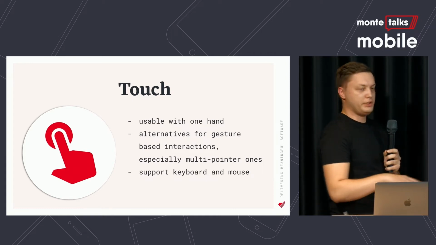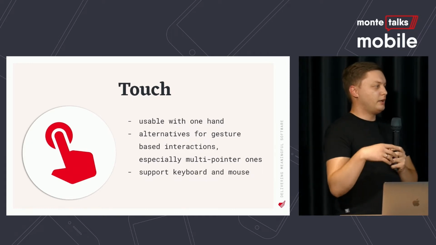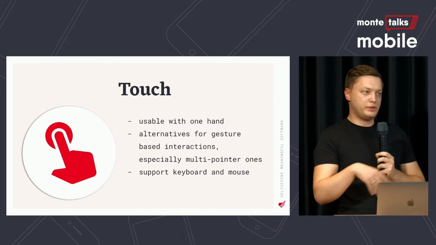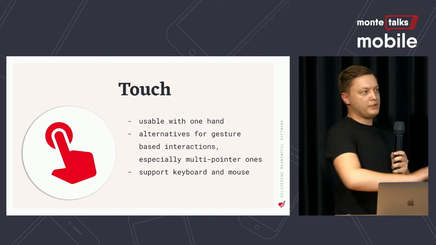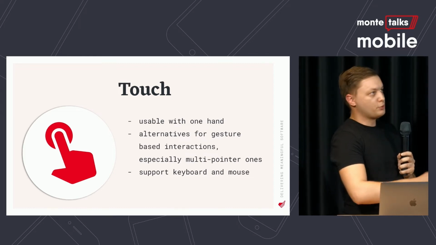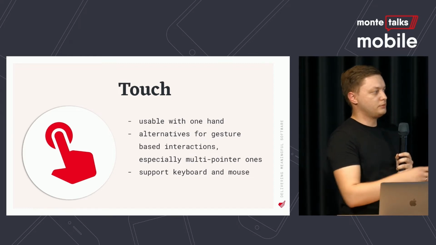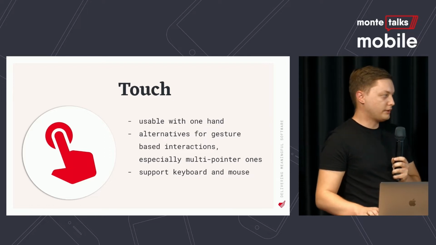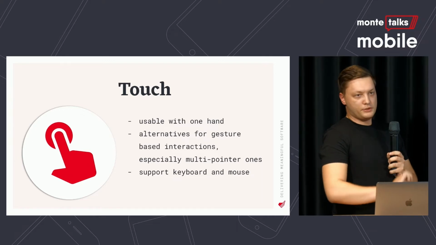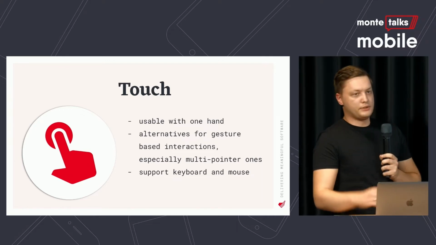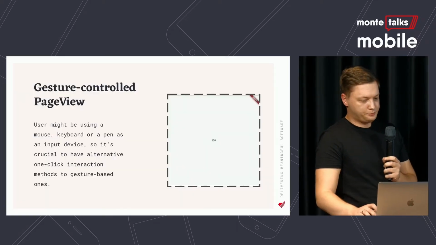And by support keyboard, I don't mean that you should support special key bindings. All you have to do is to make focus nodes available for Flutter, so Flutter can do that automatically for you. But we can actually build interfaces that are not by default supporting that, so we'll be taking care of this.